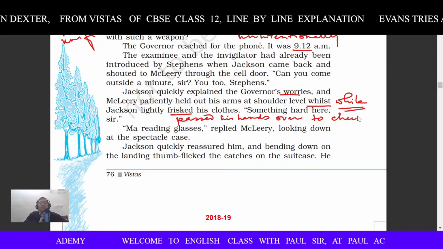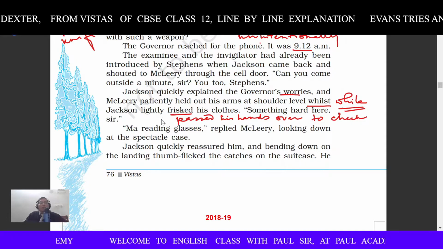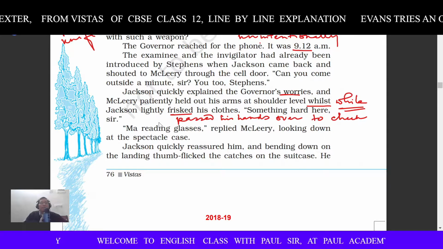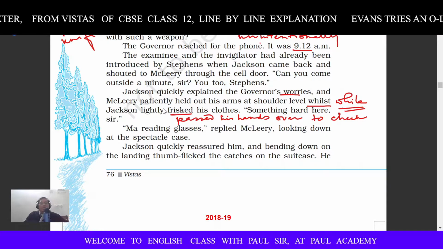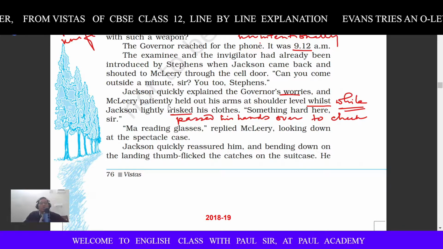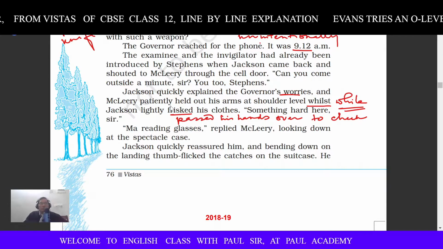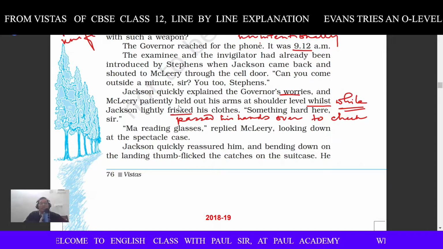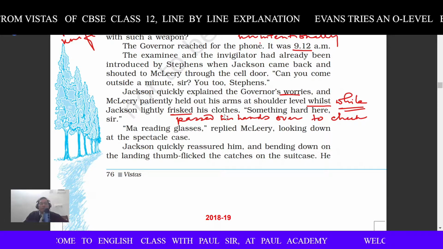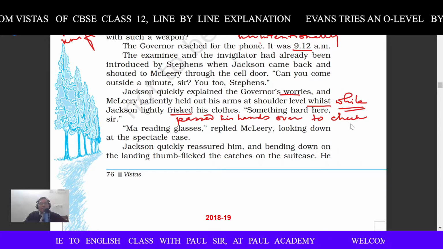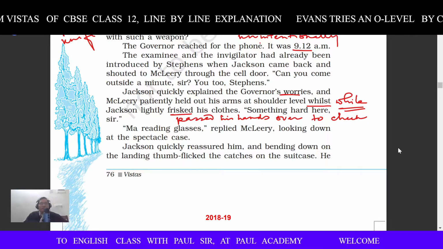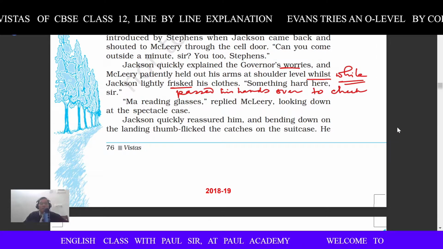So C-H-E-C-K, to check. Frisking, no? When you go to the airport, during the security checkup, those officials, the CISF officials, they frisk you so as to check whether you are carrying anything potentially dangerous, something which is not supposed to be taken.